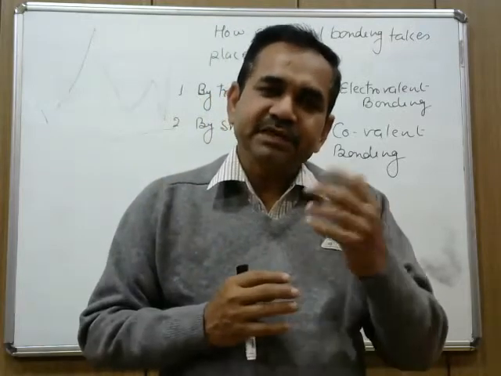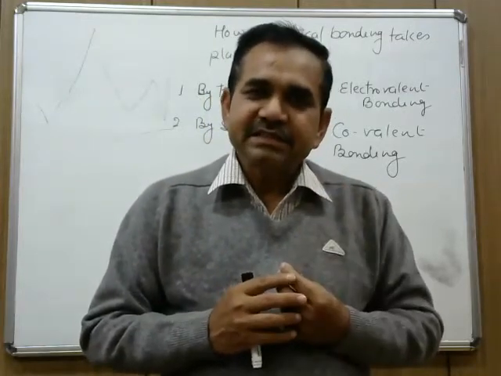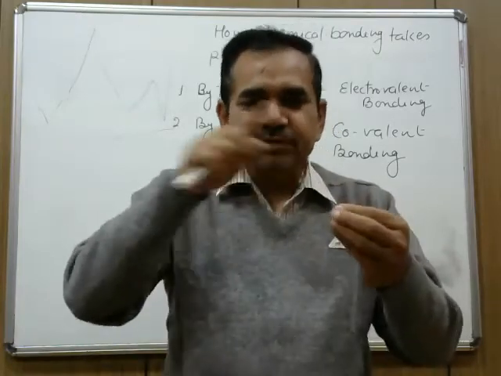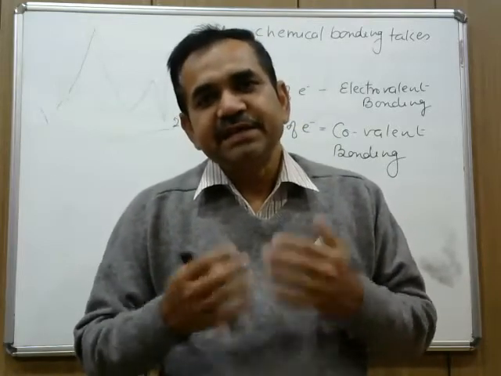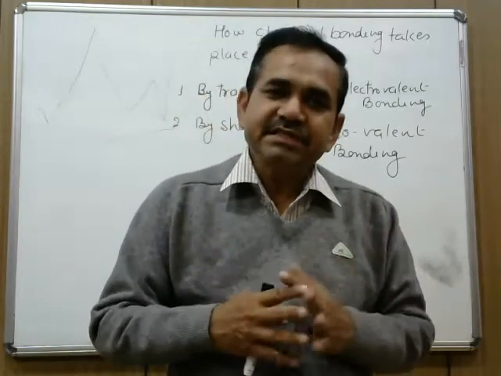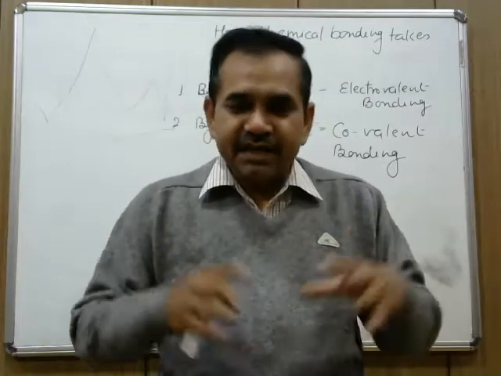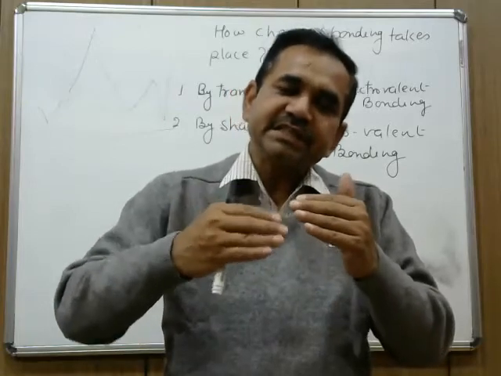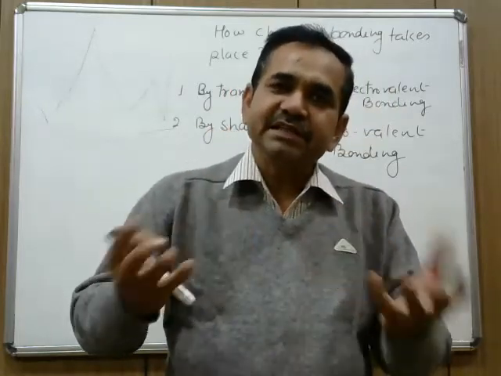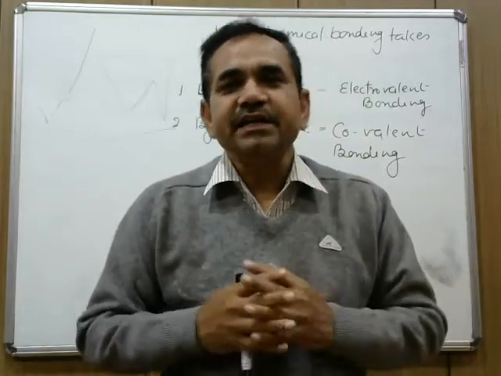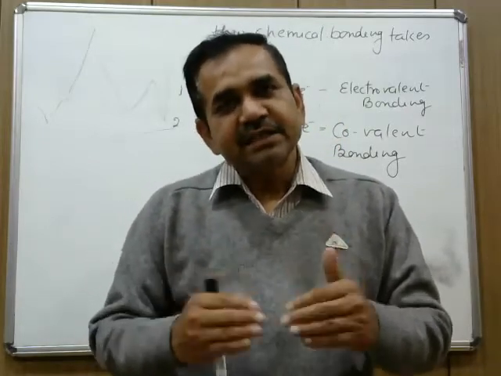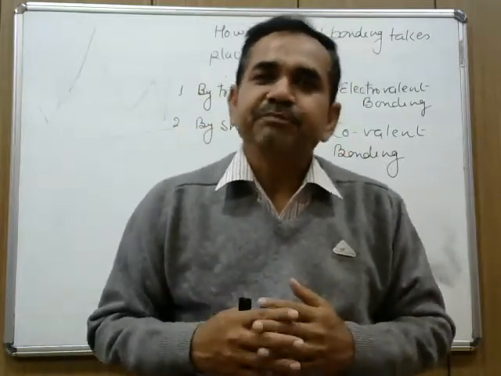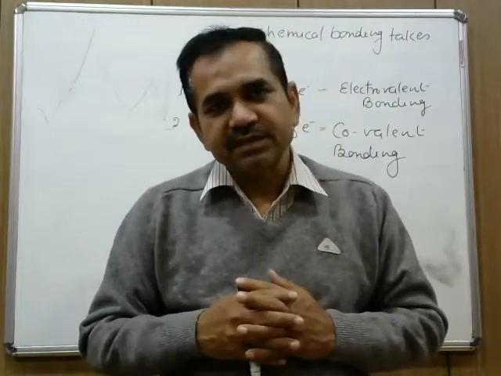Any atom is made up of two things. One, its nucleus that contains protons and neutrons. Then all the electrons are distributed among different shells that we learned in the previous chapter, atomic structure. And whenever there is a chemical combination, only electrons that are present in the outermost shell or valence shell are redistributed or rearranged. As a result of this rearrangement, these atoms combine with each other and molecules and compounds are formed.